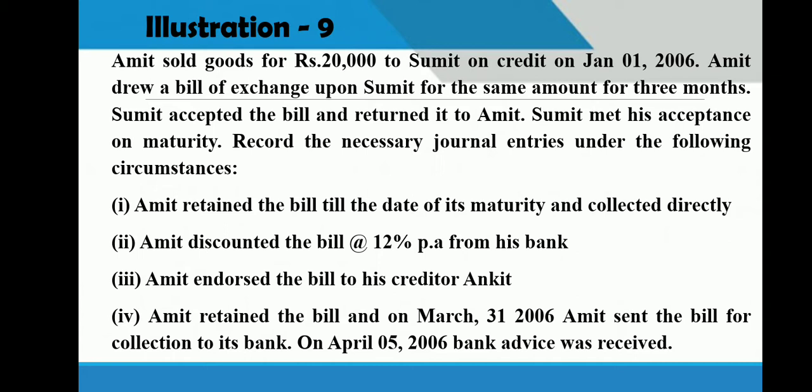Sumit made his payment on maturity date. That means on maturity date, the drawee makes the payment. Record the necessary journal entries under the following circumstances. The first case, Amit retained the bill till the date of its maturity and collected directly. So this is the first method. Second option, Amit discounted the bill at 12% per annum from his bank. So this is the second method, discounting of the bill.